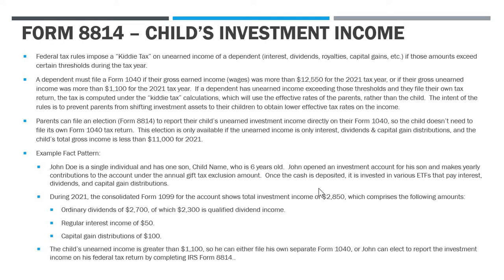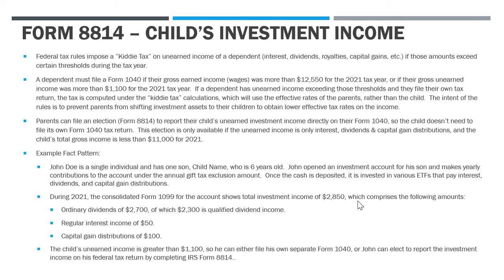And once the cash is deposited, it's then invested into a bunch of ETFs, index funds. And these investments pay out interest, dividends, and capital gain distributions. Now, for this example, note that we are not saying that any actual trading occurred to have capital gains. Because remember, if we sold stock for capital gains, John could not be completing this 8814 and making the election to include the income on his return. He would have to file a separate 1040 for his son, who is only 6 years old.